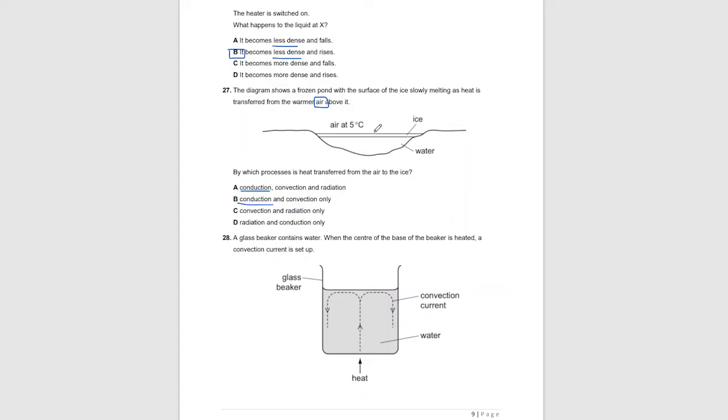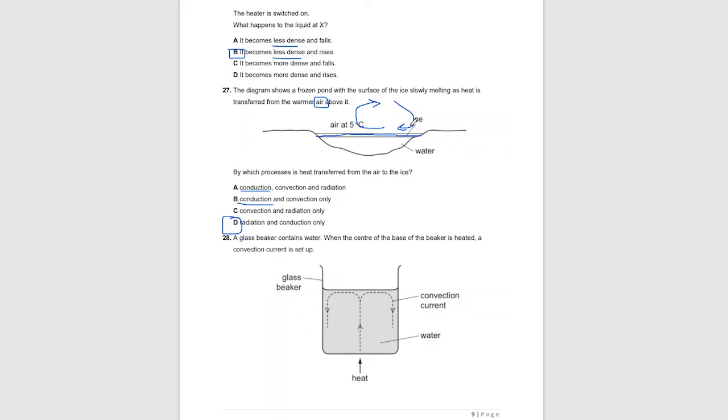The warmer air would create a convection current within the fluid above and heat the air above the ice. But the warmer air can never transfer heat to the solid ice by convection, because the solid ice cannot create a convection current within it. So convection is a wrong choice. So conduction or radiation is the answer.